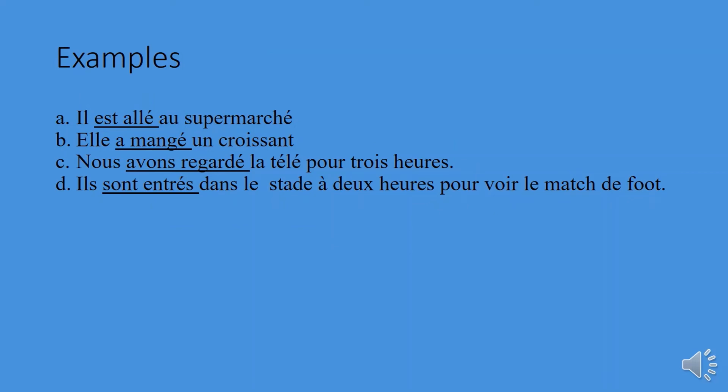Some examples. Il est allé au supermarché, il a mangé un croissant, nous avons regardé la télé, and so forth. Ils sont entrés dans le stade. Okay, so I have highlighted, underlined, the verb as a compound tense made of two verbs, helping, which is est, a, avons, sont, and the participe passé, allé, mangé, regardé, entré.